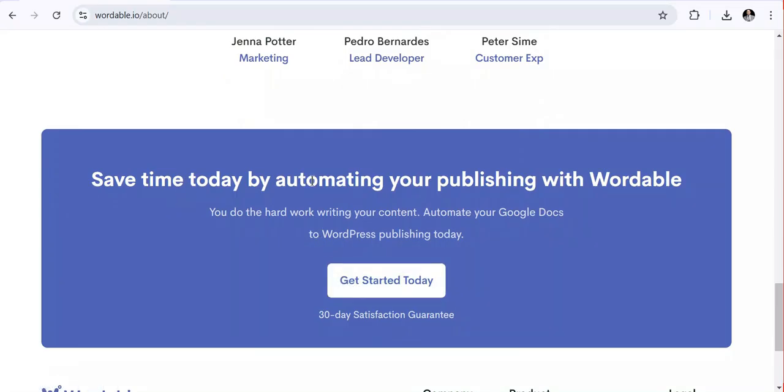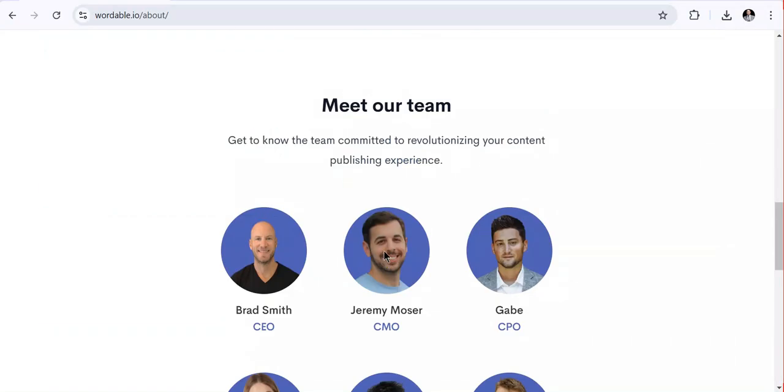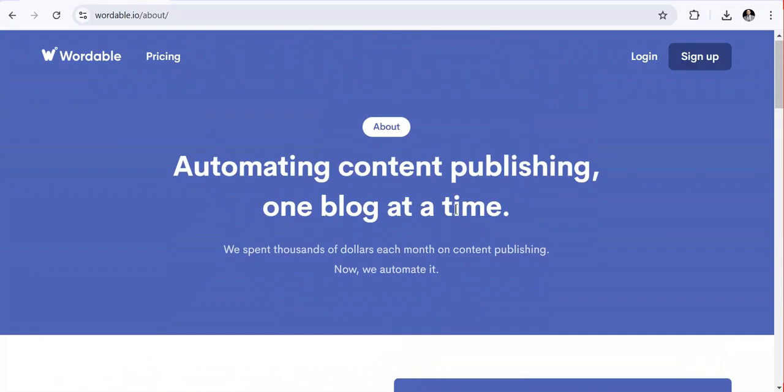Save time today by automating the publishing with Wordable. You do the hard work of writing your content, then automate from your Google Docs. So if you have your content in Google Docs, you can automate publishing it to your WordPress site through Wordable. That means the service you're going to purchase here on Wordable will help you automate content from Google Docs into WordPress or another site.